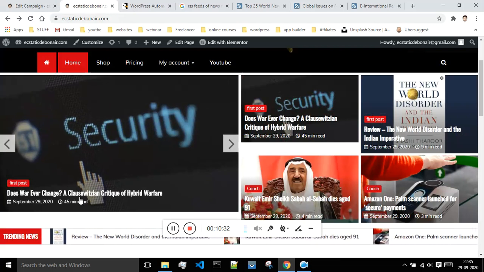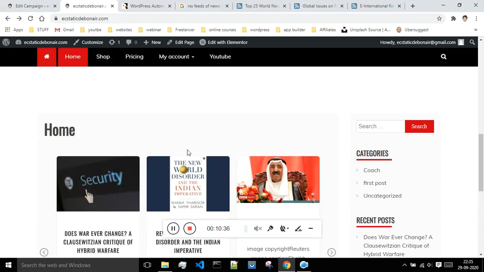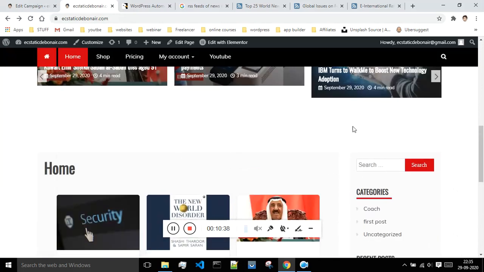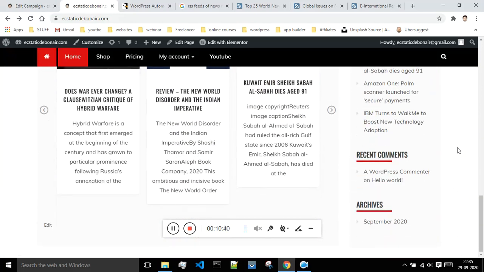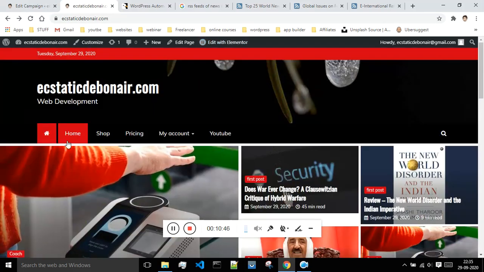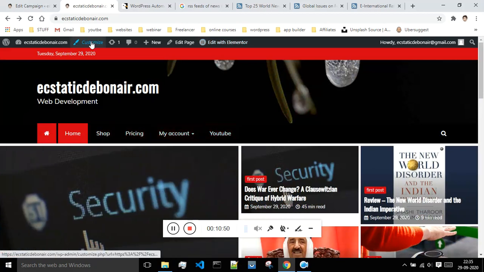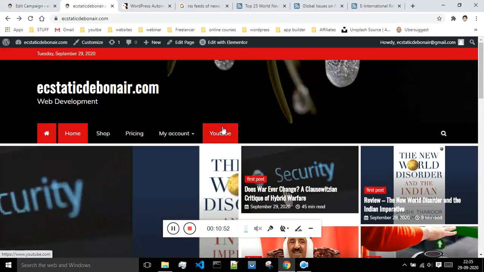Okay, so this is my recent post, and I'm having this headline and everything, and these are the aspects of my previous website which are still over here. You can remove this with the help of Elementor. And if you want to customize this top menu and all, you can do this from this customization. Okay, so this is all about making changes to your website,